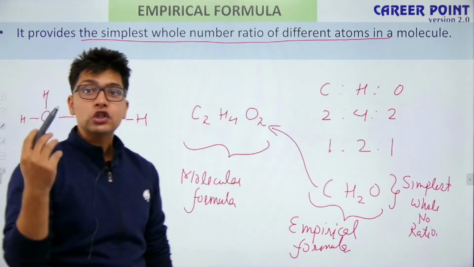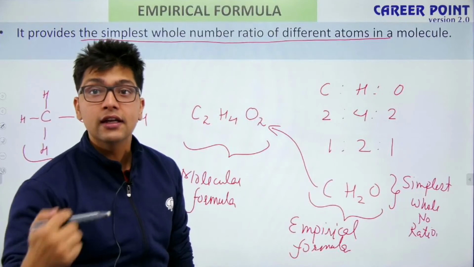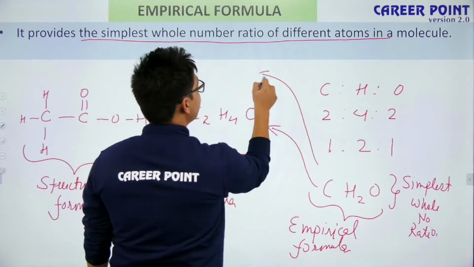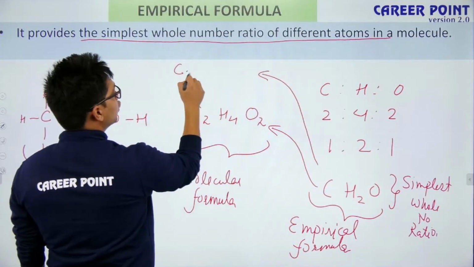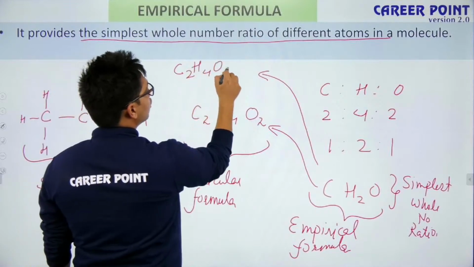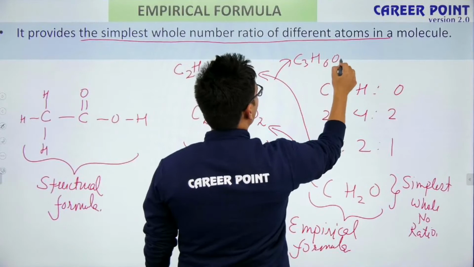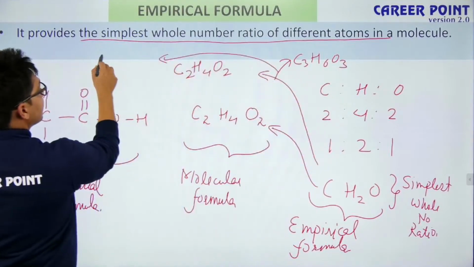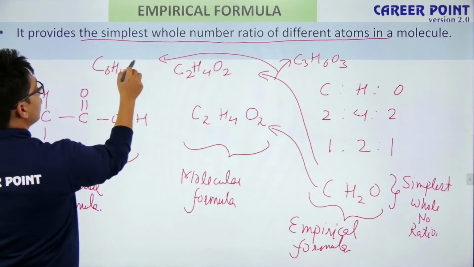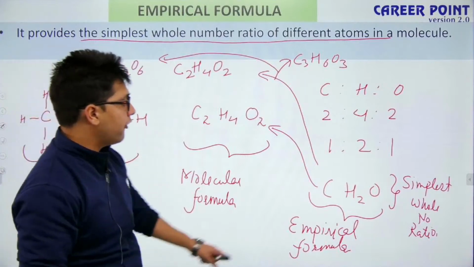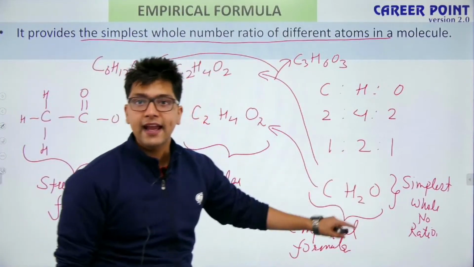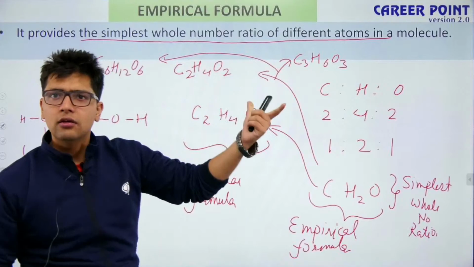But CH2O can also be the empirical formula of C2H4O2, or C3H6O3, or C6H12O6. So one empirical formula can have multiple molecular formulas.